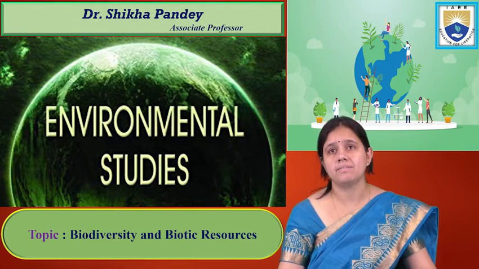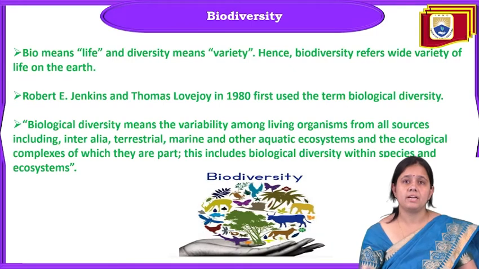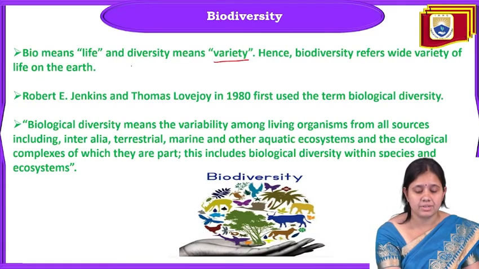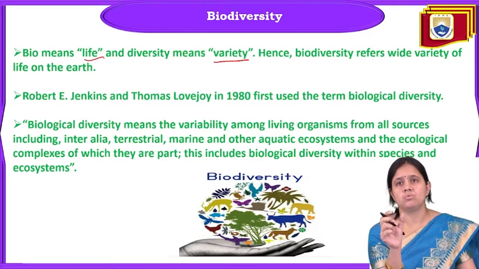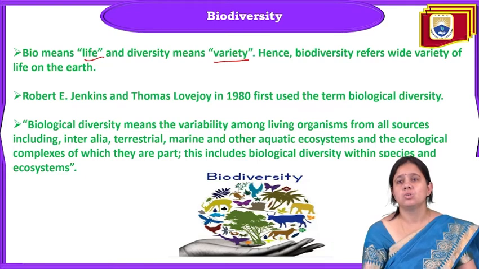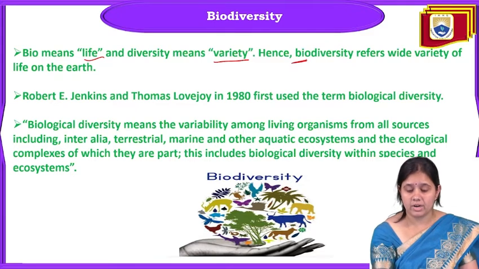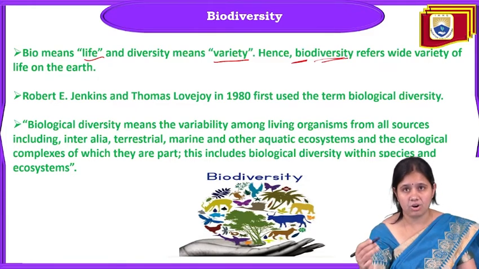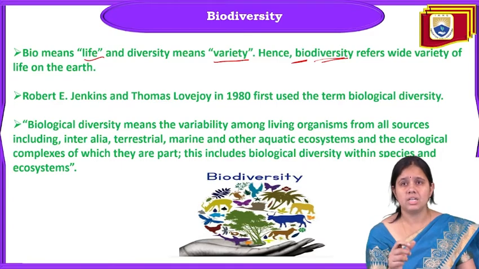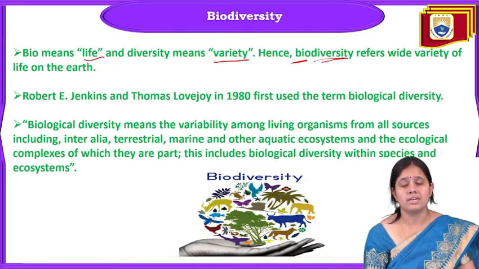What does biodiversity mean? As we know, bio means life and diversity means variety. Biodiversity is formed by two words: first bio and then diversity. So we can say that biodiversity means a wide variety of life on the earth. Bio means all the living organisms and diversity is the variety of organisms. In total, the word refers to the variety of life on the earth. The lots of variety present on the earth is called biodiversity.